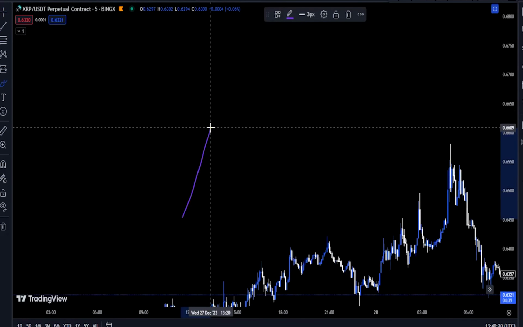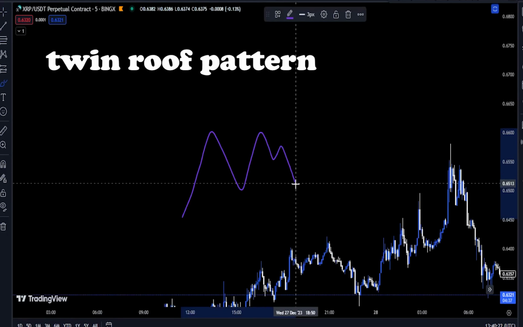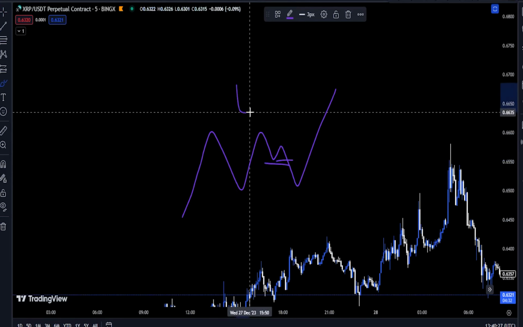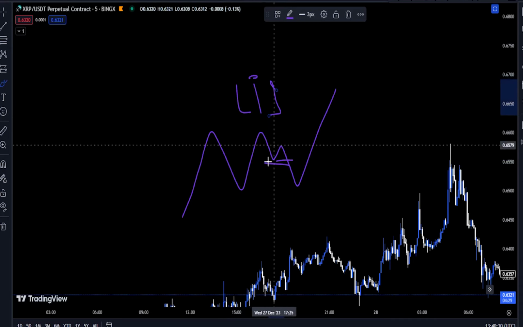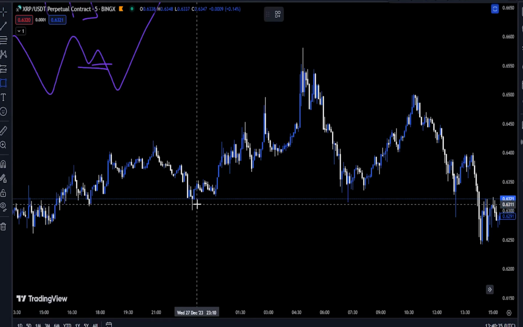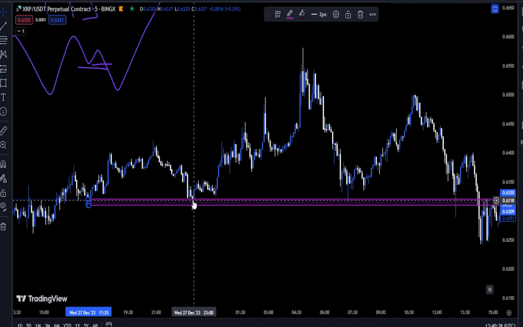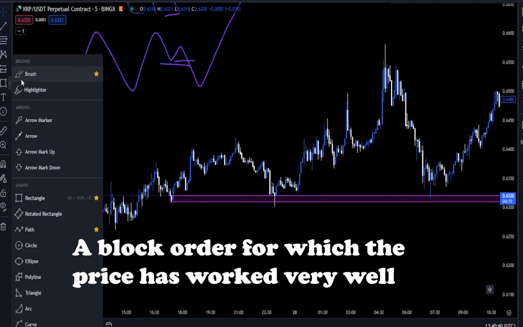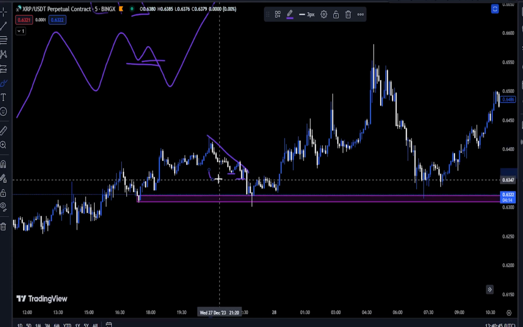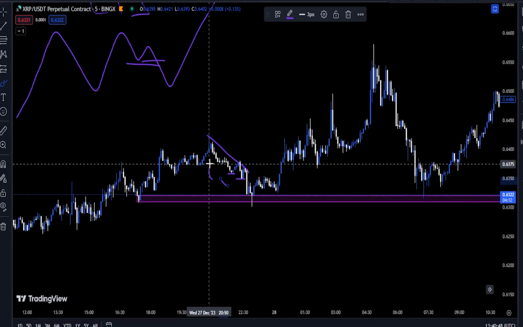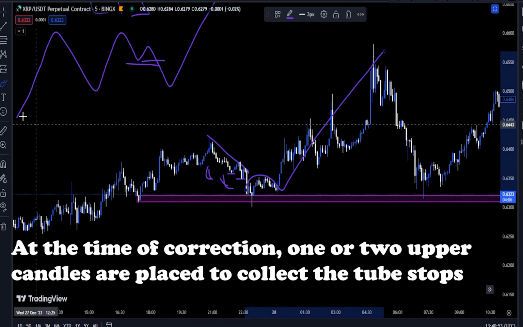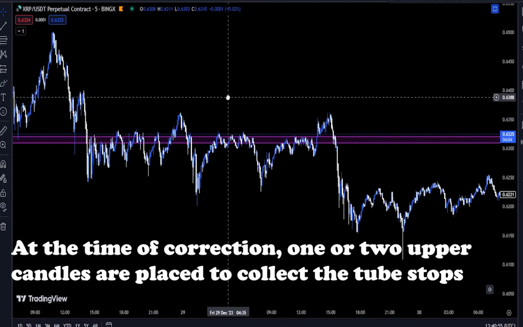The twin bottom pattern is formed after an uptrend. After an uptrend, a downtrend is formed, and after the downtrend, it forms a double bottom. Investors buy in these conditions and set their stop loss below the twin bottom. This is where smart money comes in and takes the price slightly below the twin bottom so that the price hits the stop loss of many retail investors. After that, it pushes the price up. In fact, when the price reached the stop loss level of retail investors, big investors buy from small investors. Liquidity in the twin bottom.